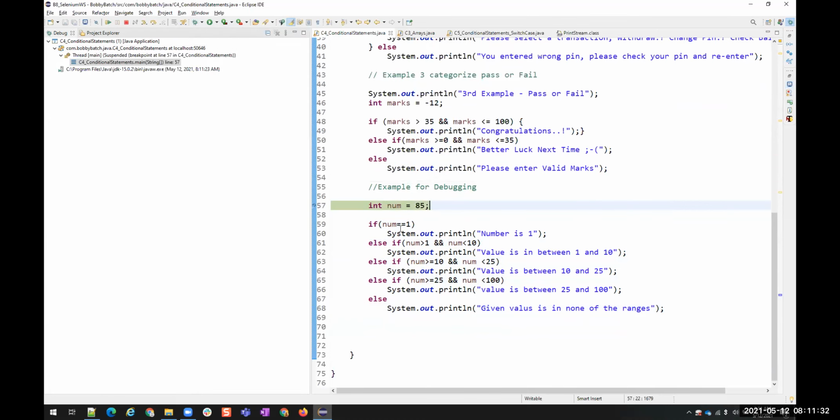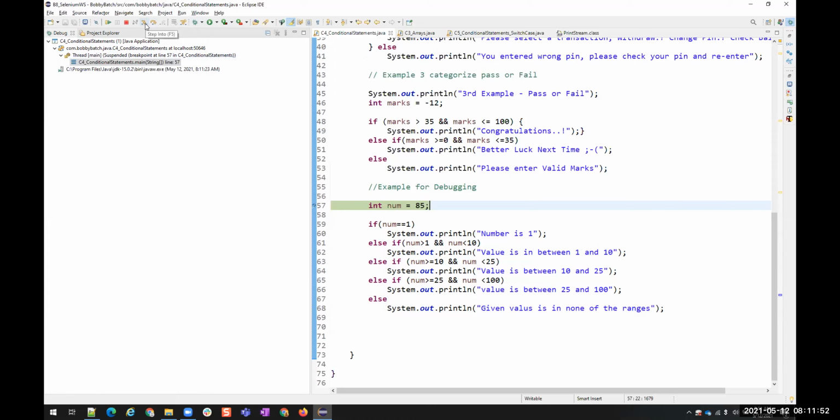Okay, now the breakpoint is here at our line 57. Right. Now, here you see the icons. You can press F5 or F6 to execute, or you can also click on these icons. F5 will step into.